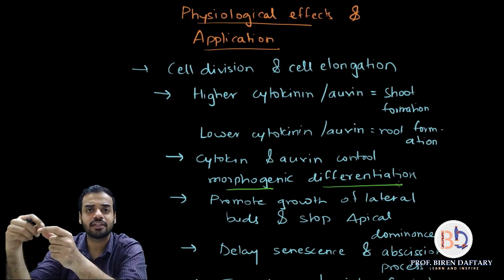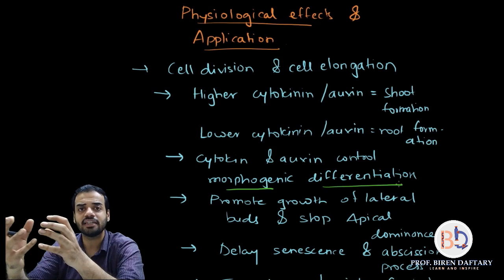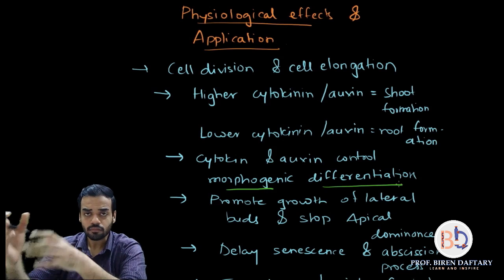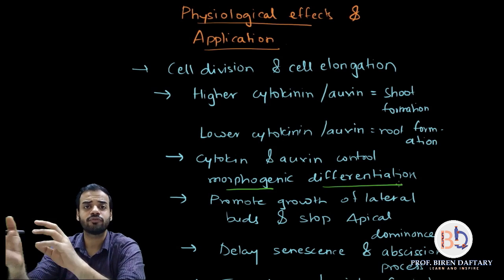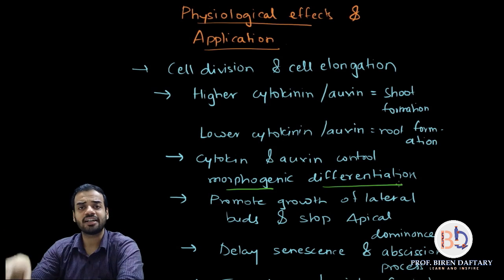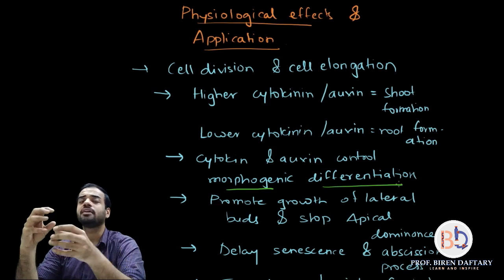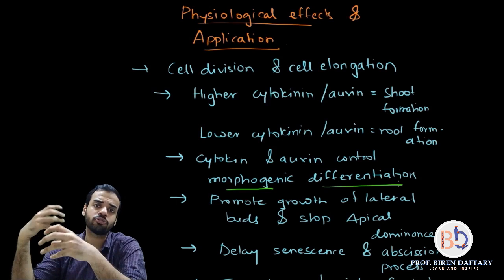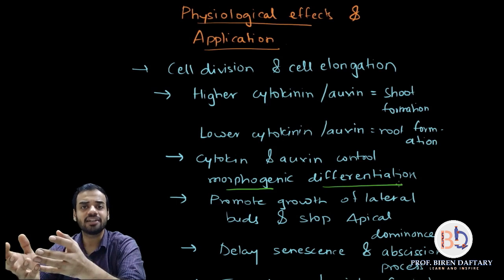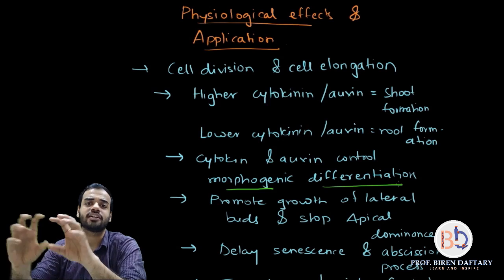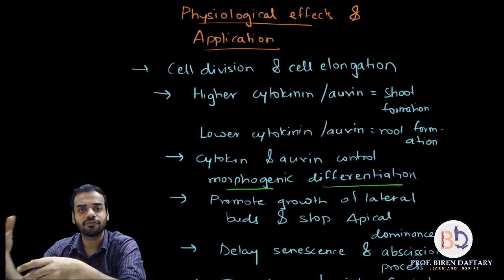And morphogenic is how the cells are arranged to make the organism grow. The shape of the plant is because of the arrangement of cells. So basically, as the embryo of the plant grows into an adult, the cell arrangement and the tissue which each cell forms, that is called morphogenic differentiation.